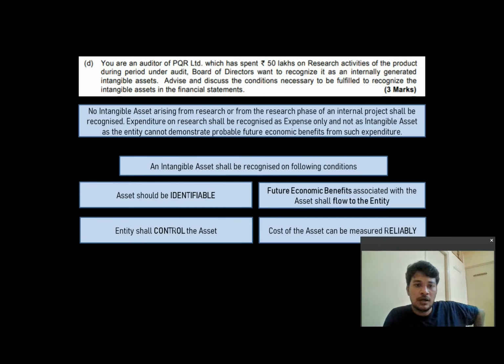You're an auditor of PQR Limited, which has spent about 50 lakhs on research activities of a product during the period under audit. The board of directors want to recognize it as an internally generated intangible asset. You need to advise them whether it can be recognized that way, and you also need to tell them the conditions necessary to be fulfilled to recognize intangible assets in financial statements.